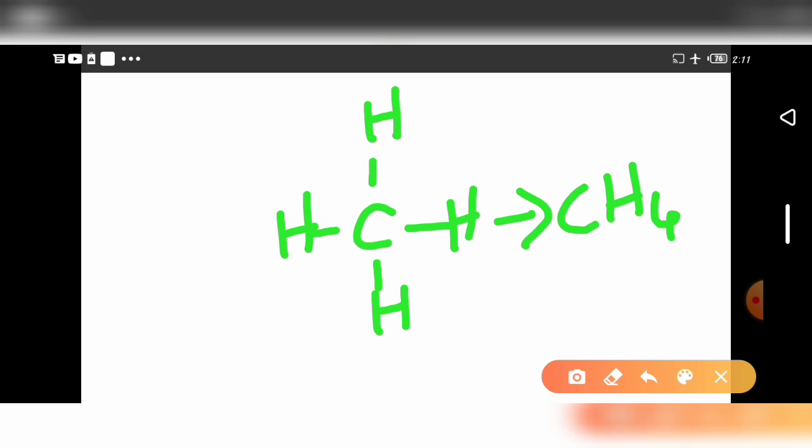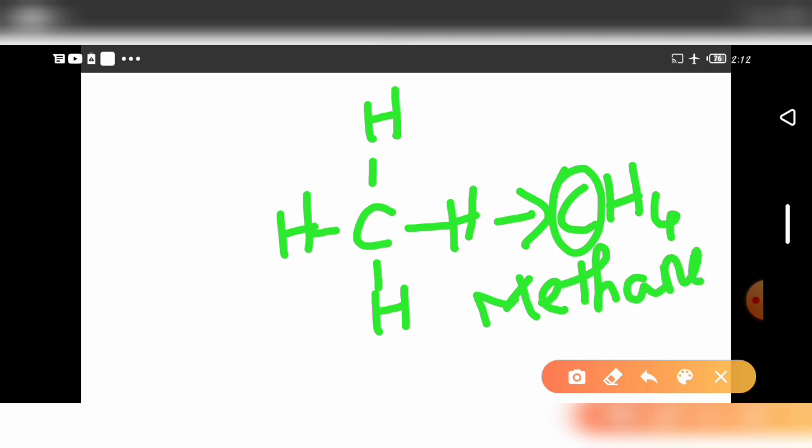For the name, only one carbon is here, so it forms meth. It ends with the suffix ANE, so you add ANE. So the molecular name is methane.